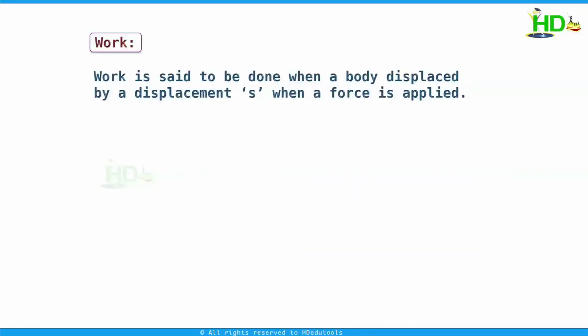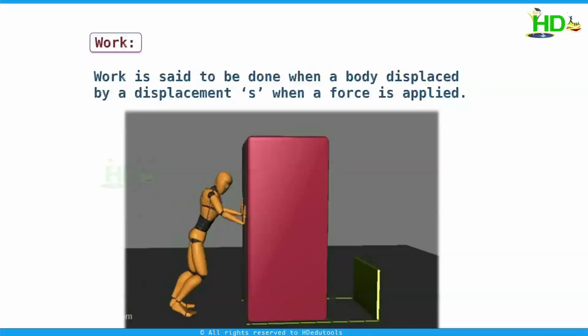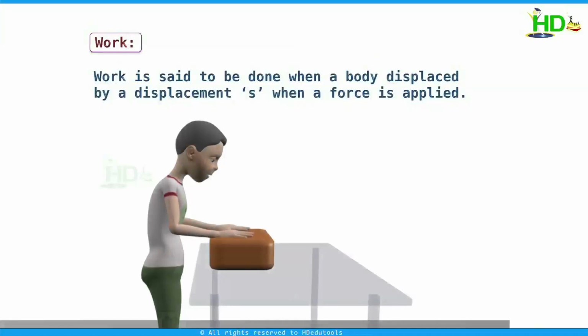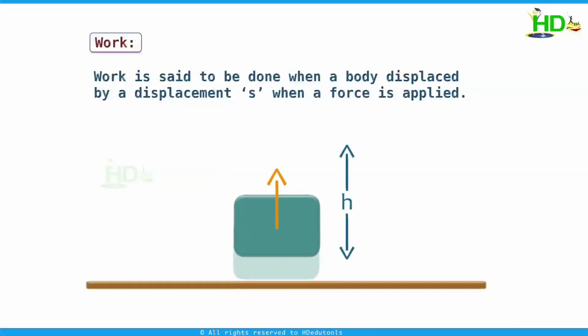Suppose you consider this. The body is at rest. A person is pushing the body to move. Still the body is at rest, even though he is spending some energy. According to physics, since there is no displacement, no work is done. In this case, the force is applied vertically down. Here also there is no displacement of the body. Here also no work.